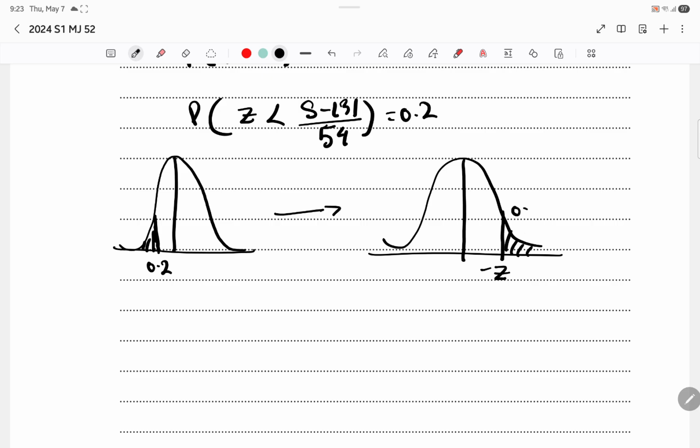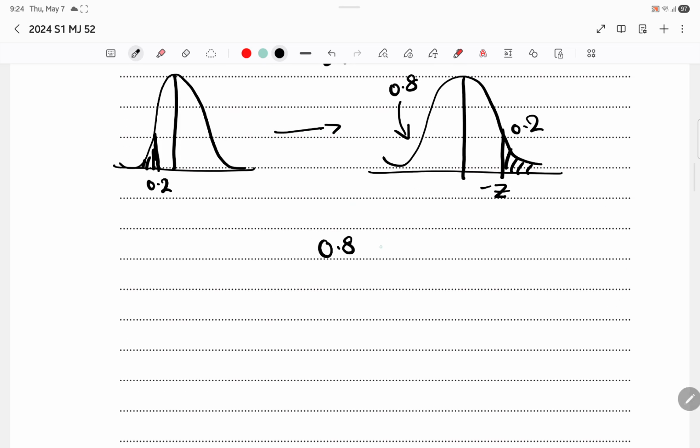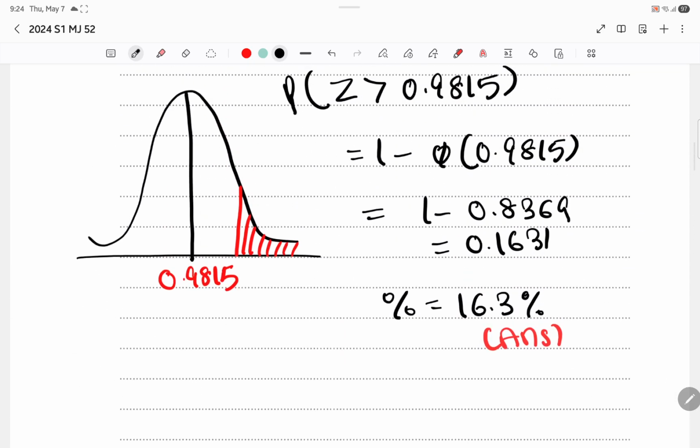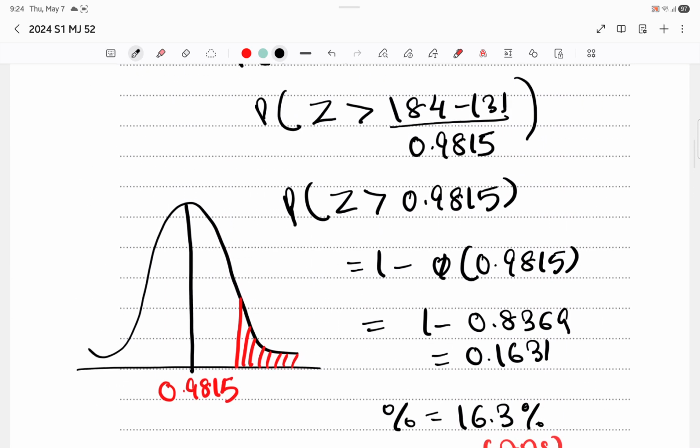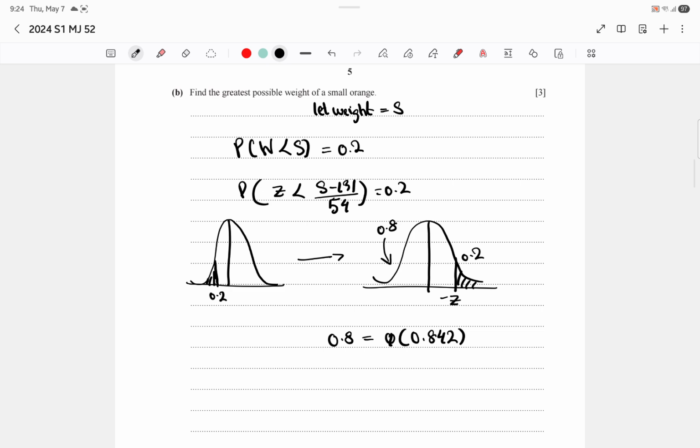This part is also 0.2, and this whole thing over here is 0.8, which means that your 0.8 is this 0.842, which we already got here, I think. Wait, guys, let me just think about this real quick. We know the probability is this.